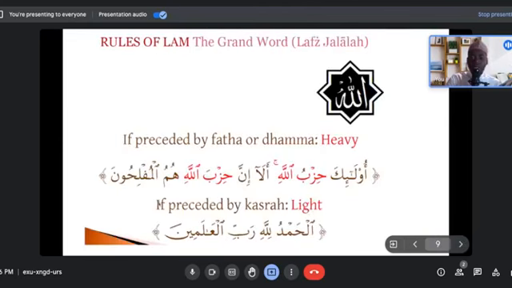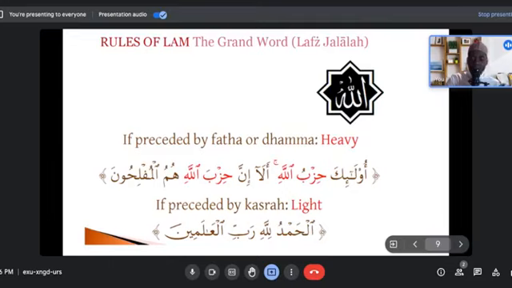So whenever the word Allah is preceded by a kasra, you have to do tarqiq. You have to open your mouth and pronounce it lightly. Alhamdulillahi. You don't say it heavy; that's wrong, right? It has to be Alhamdulillahi. Or in the very famous ayah, Bismillahi.